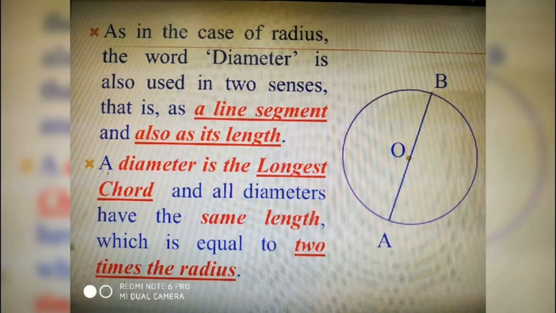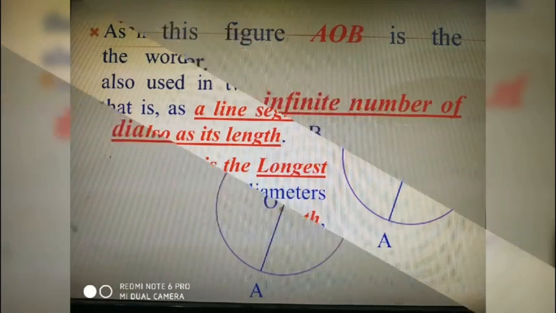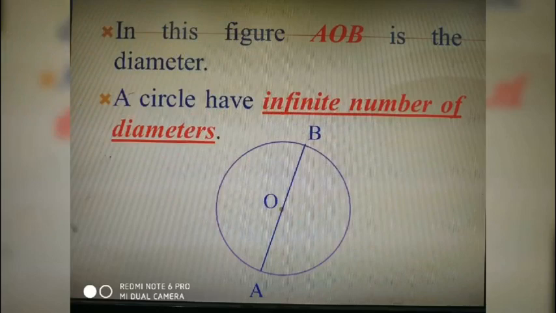A diameter is the longest chord and all diameters have the same length, which is equal to 2 times the radius. Here in this figure, AOB is the diameter. A circle has an infinite number of diameters.